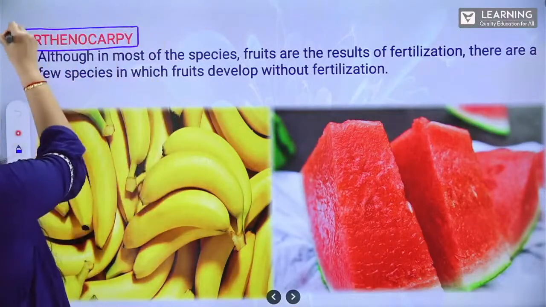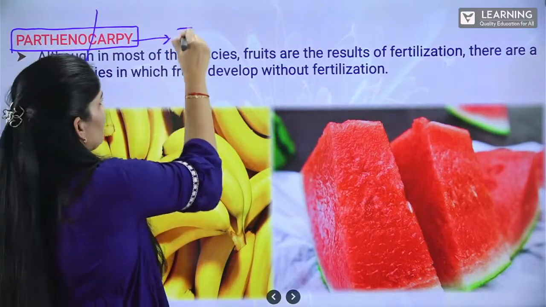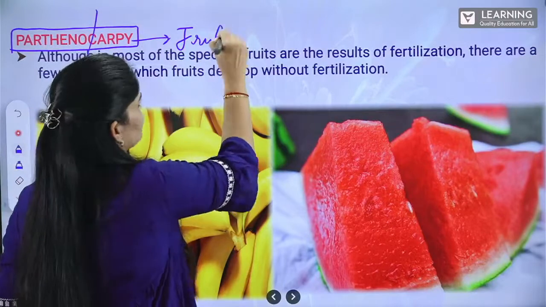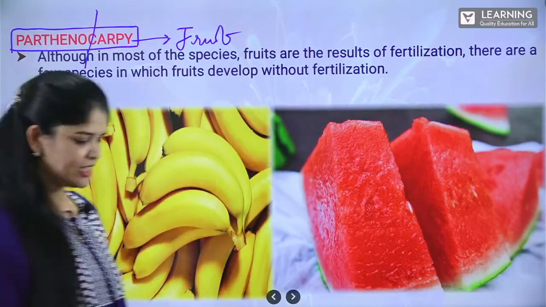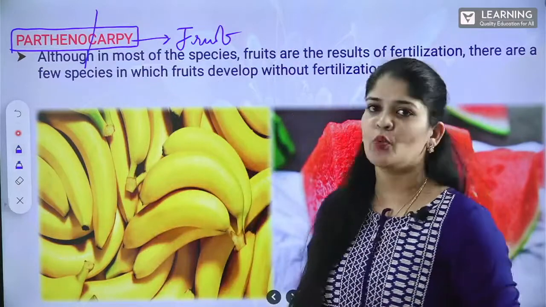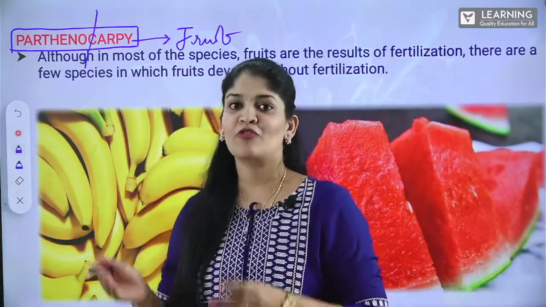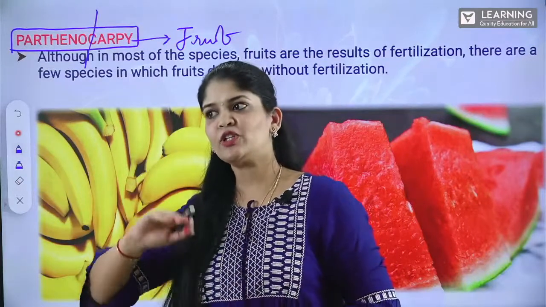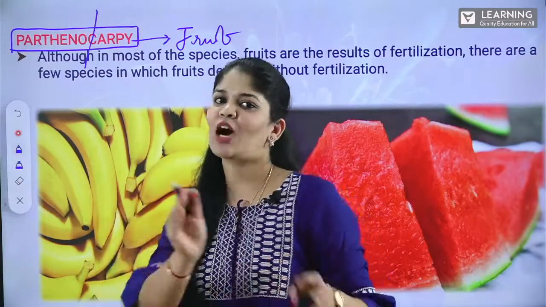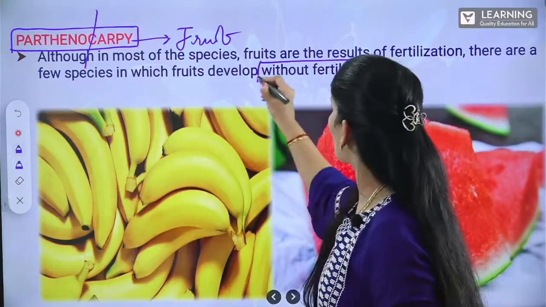Moving on. As we have discussed parthenogenesis, a similar term is parthenocarpy. If you divide it, carpy, carp is nothing but fruit, right? In this phenomenon, we can get the development of the fruit without fertilization. Again, this term is very, very important.